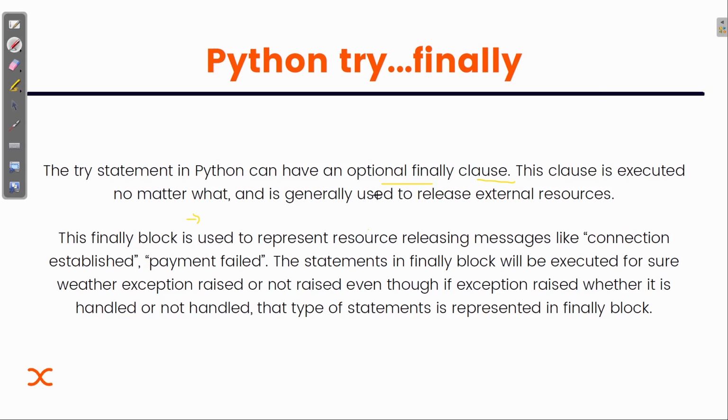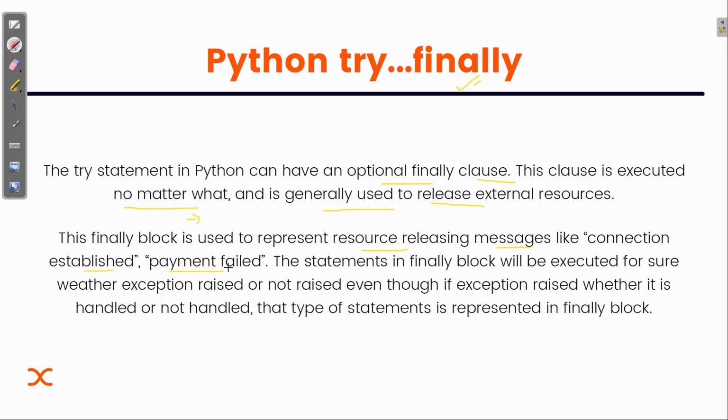This clause is executed no matter what, and is generally used to release external resources. Sometimes we need to print something whether there is an error or not. At that time we can use this finally keyword. The finally block is used to represent resource releasing messages like connection established or payment failed.